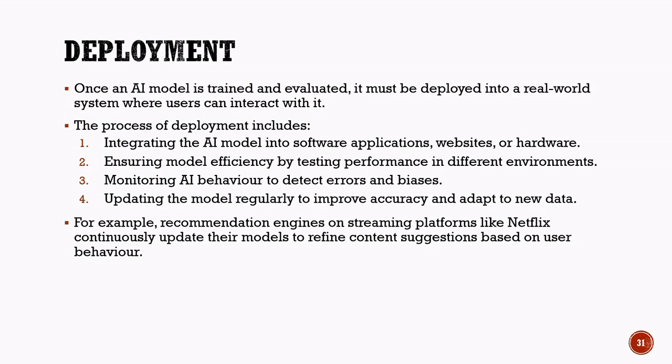For example, AI models can be used in online shopping apps, weather forecasting systems, voice assistants, self-driving cars, and recommendation systems.